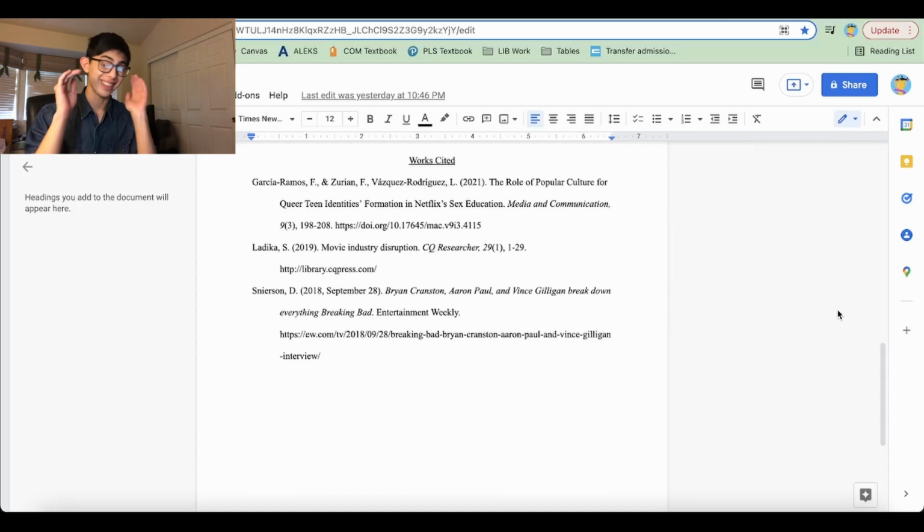Instead of the year, it's the date this time, in the order of year, month, day, then the title of the article in italics, the name of the website, and finally the URL of the website that we got it from. That's 3 sources so far.